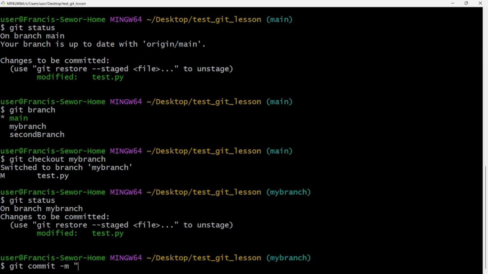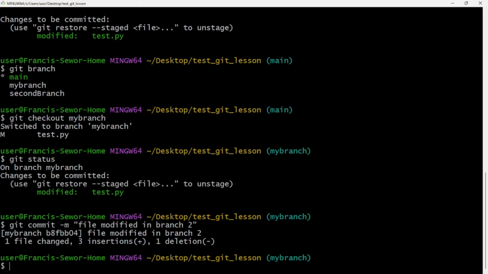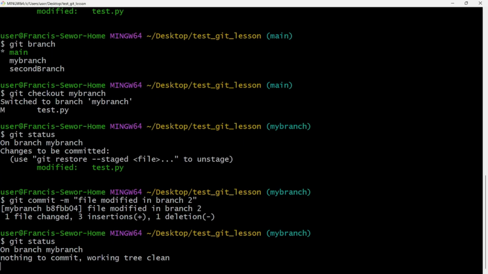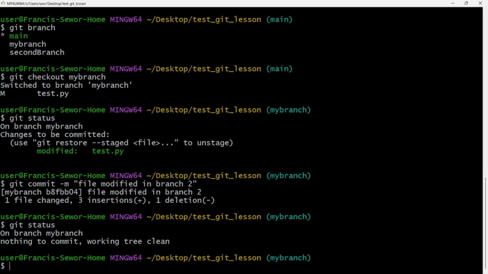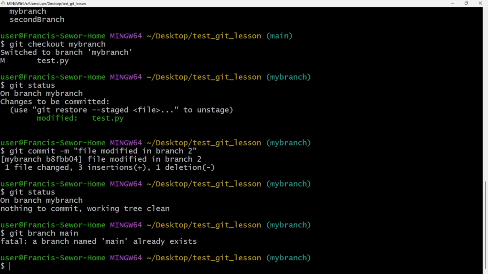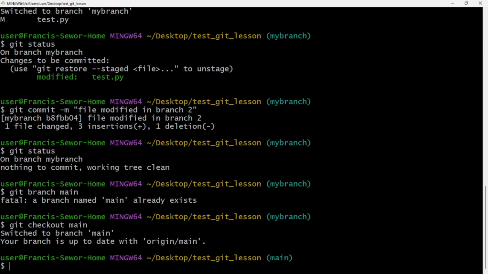Git commit -m "file modify in branch 2", right? So git status: nothing to commit, working directory clean. Now we are going to the main branch. Git branch main. Oh, I'm creating a branch. Sorry, git checkout main. So now we are here.